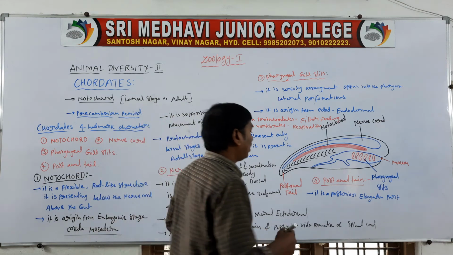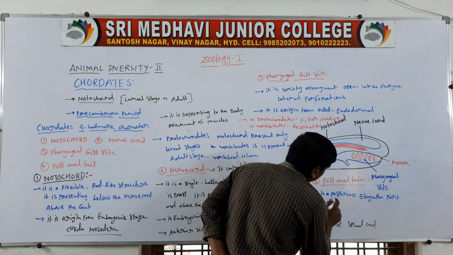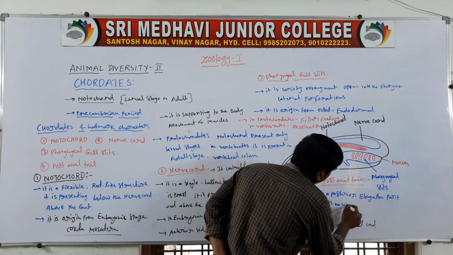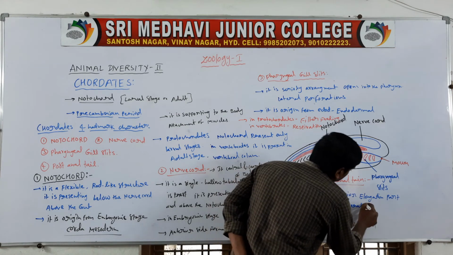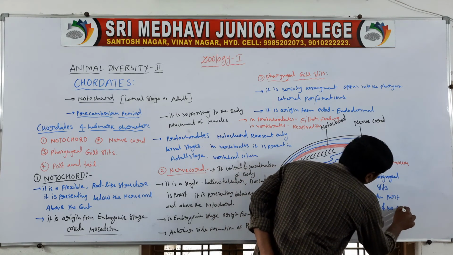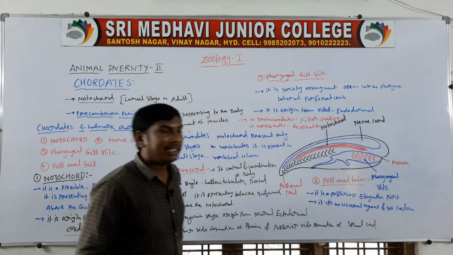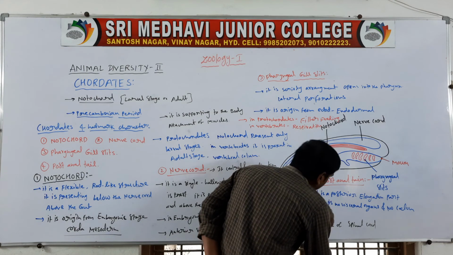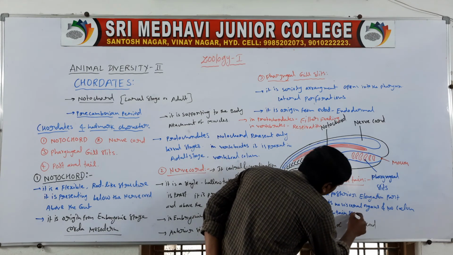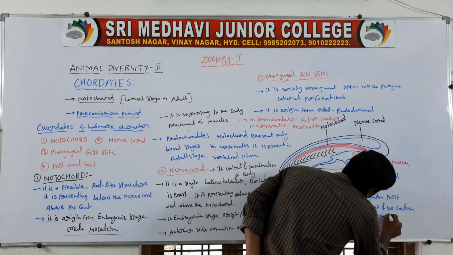It has no visual organs and no coelom, but it contains skeletal elements, skeletons and muscles.